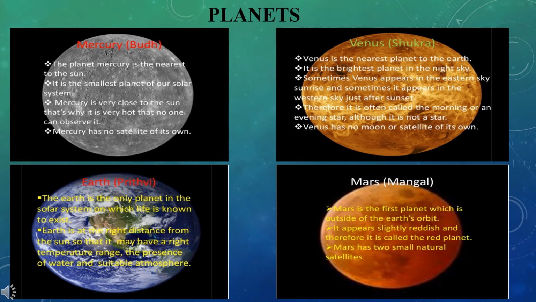Mars. It is the fourth known planet in order of increasing distance from the sun. To an unaided eye, it appears like a red star and hence it is sometimes called the red planet. It has a very thin layer of atmosphere. It has 2 natural satellites.